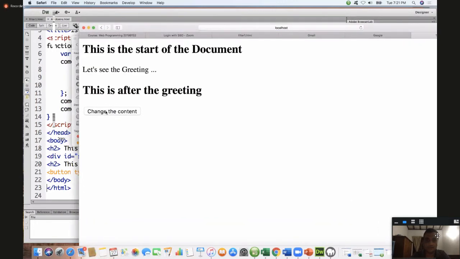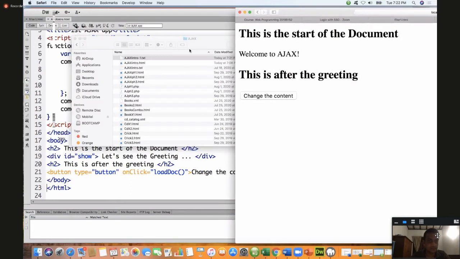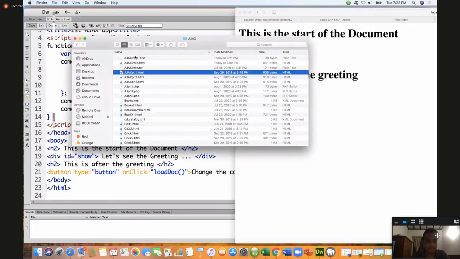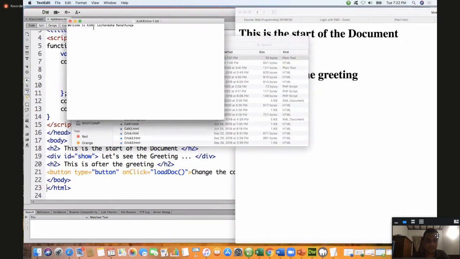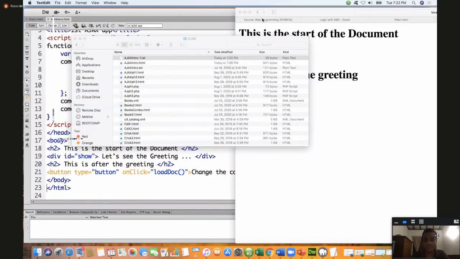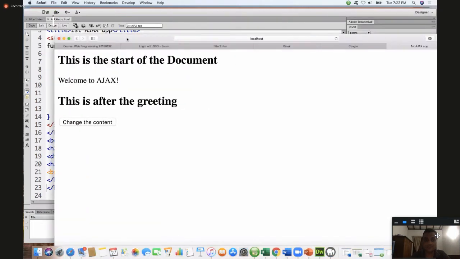I refresh it again. What is going on? I think it's coming from the cache. We have to refresh. Shift, refresh. Still it is not happening.